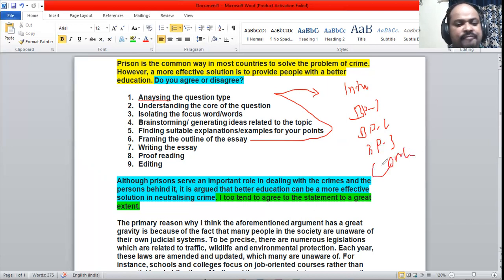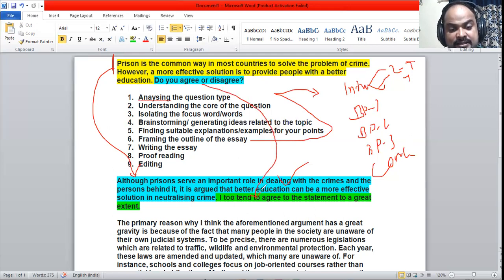This is my framework. How many sentences will I be writing in the introduction? Here I have written two sentences. One is the topic, another one is the thesis. The topic is these two combined, and it's here. And the thesis, whether you agree or disagree, it's there. So the introduction is complete.